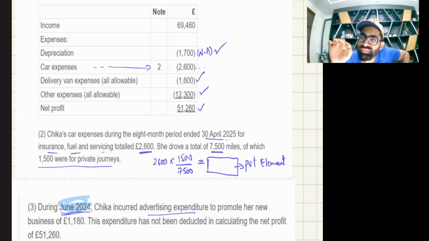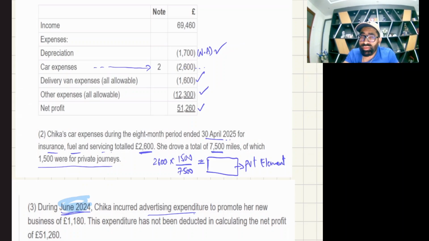It will be allowed as if it is incurred on the first day of the business, the first day of the accounting period.